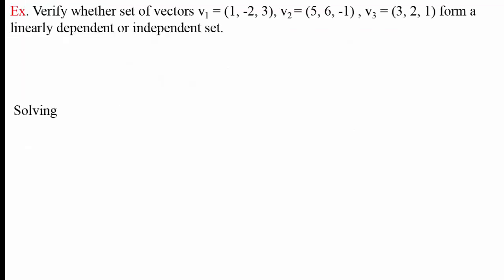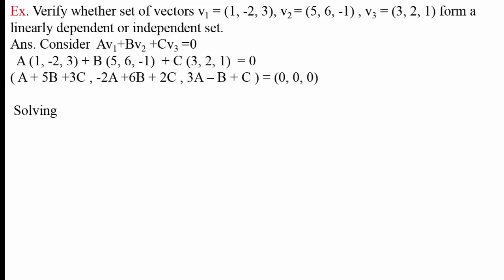Verify whether the set of vectors v1 equal to 1, minus 2, 3, v2 equal to the vector 5, 6, minus 1, v3 equal to the vector 3, 2, 1 forms a linearly dependent or independent set. We have to check whether this is linearly dependent or linearly independent. For this, we shall consider a into v1 plus b into v2 plus c into v3 equal to 0. That is a into 1, minus 2, 3, b into 5, 6, minus 1, c into 3, 2, 1 equal to 0. And if we add these